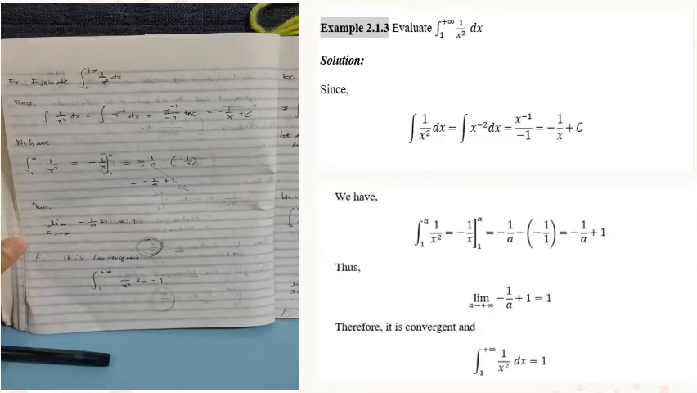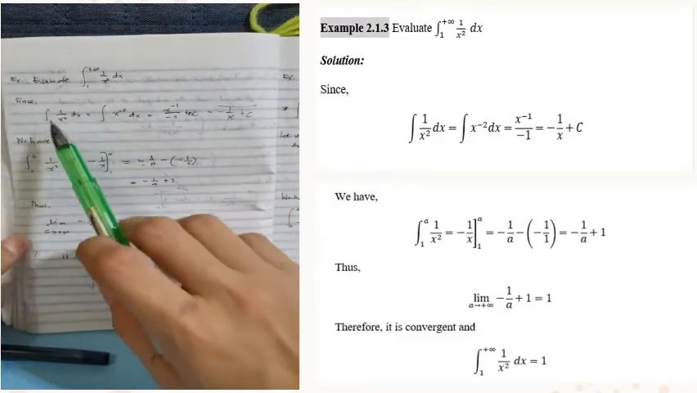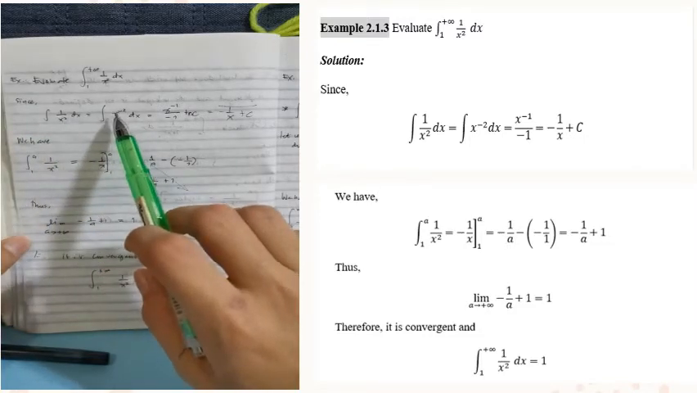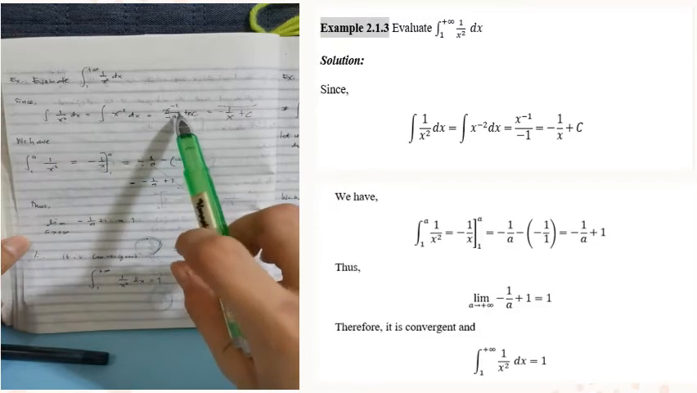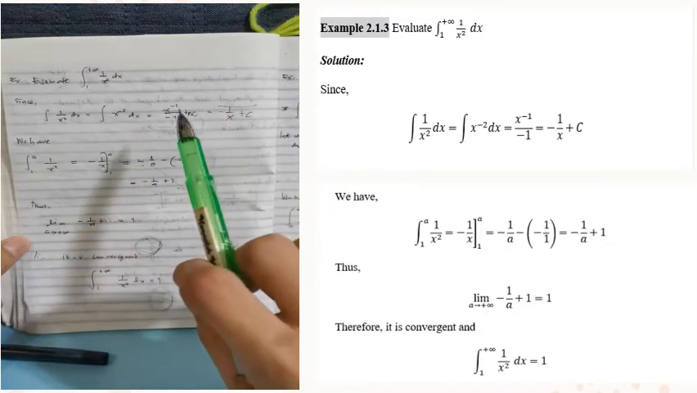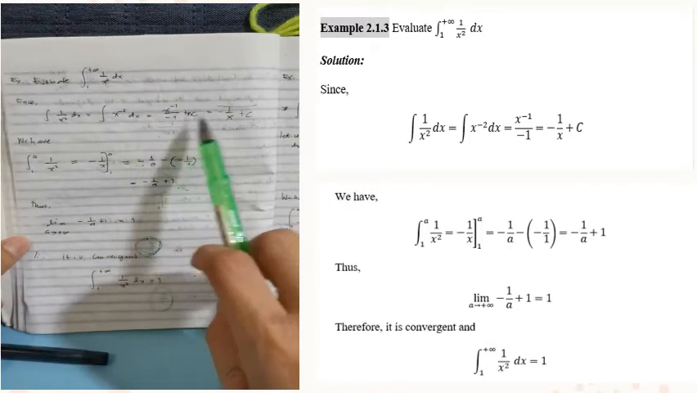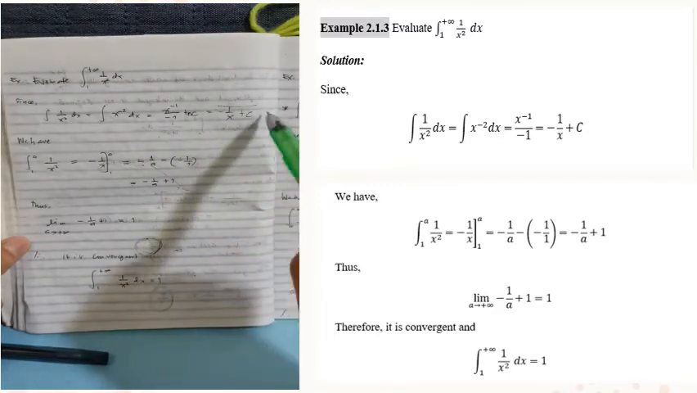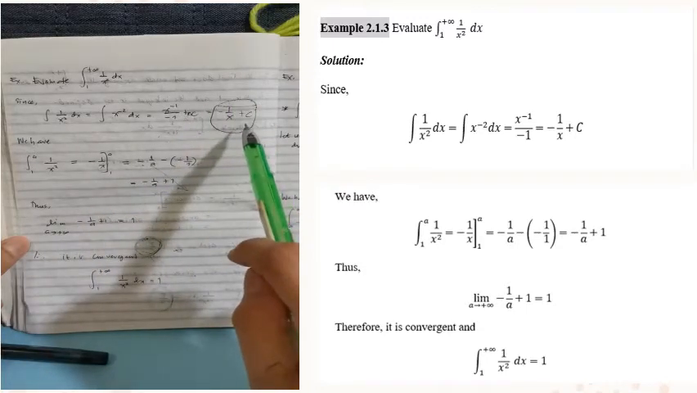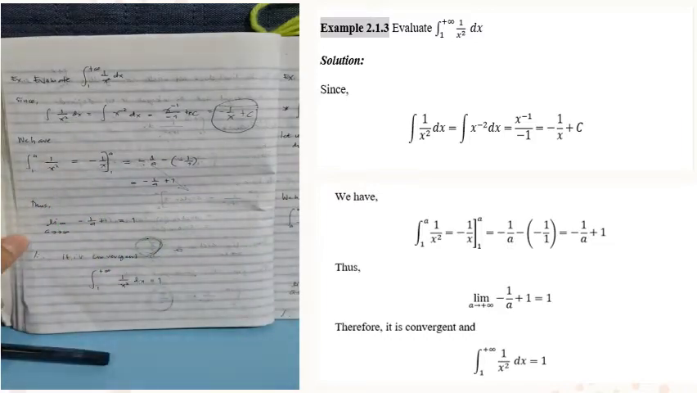So, the first step is to integrate the integrand. The integral of 1 over x squared dx is equivalent to x to the power of negative 2 dx. So, we integrate x to the power of negative 2. Its integral is x to the power of negative 1 over negative 1, plus c. We can rewrite this as negative 1 over x plus c. So, this is the integration we got. And then after that, we can evaluate it, and positive infinity here we replace with the variable a.